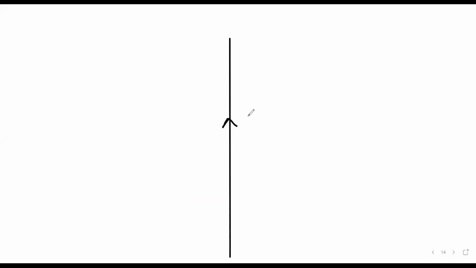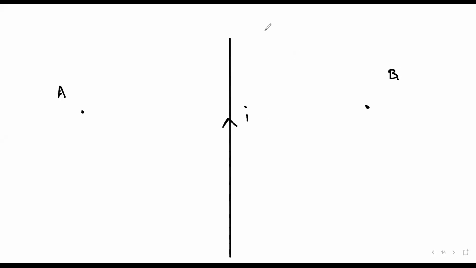Current flows in upward direction. This point is A, this point is B. Now you have to find the magnetic field due to this current at point A. Come on, take 1 minute or 30 seconds. Say the answer.